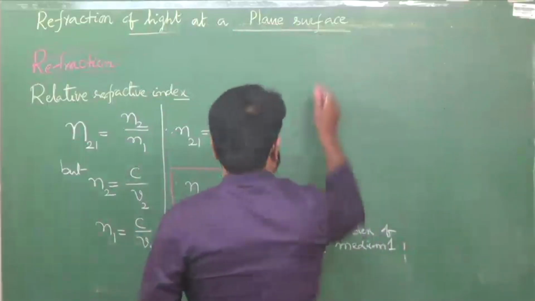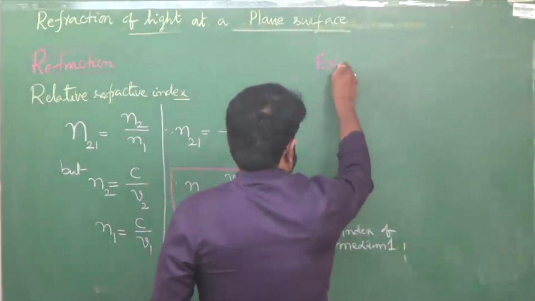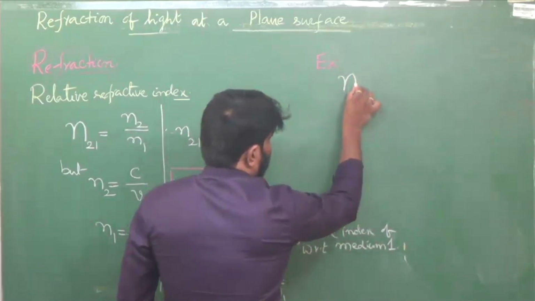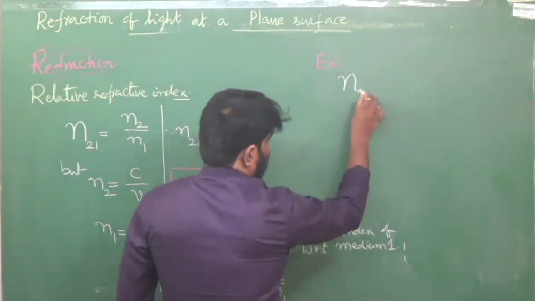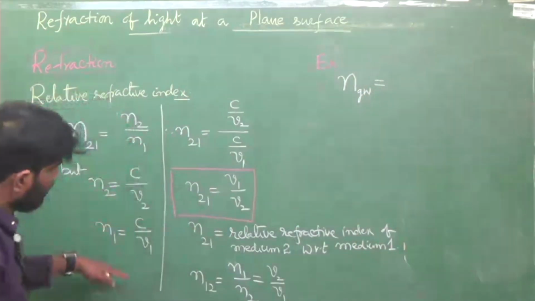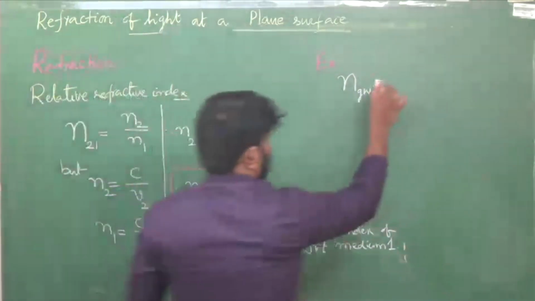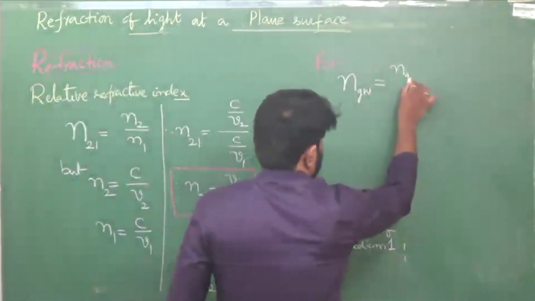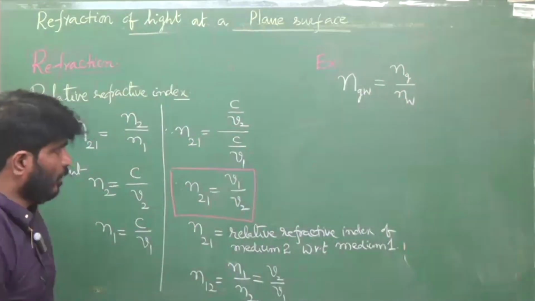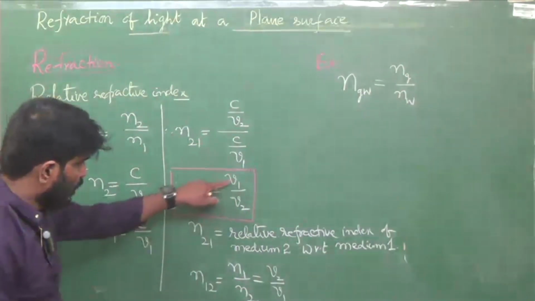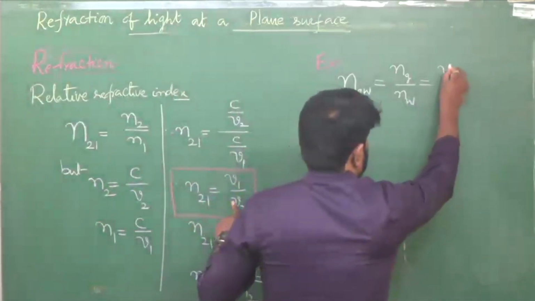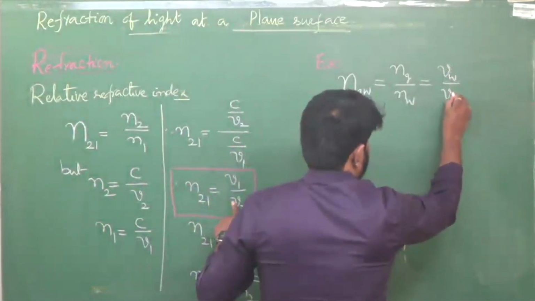Example. See here, refractive index of glass with respect to water. Take the help of this and tell me what we can write here. Ng by Nw. See here, N21, we are going to get V1 by V2. That's why you will get dW by dG.